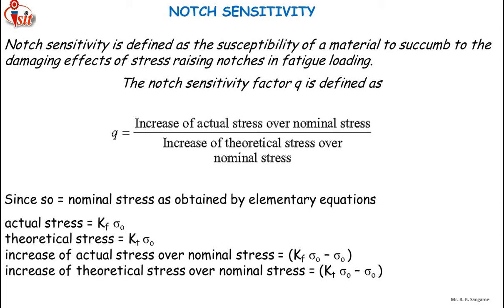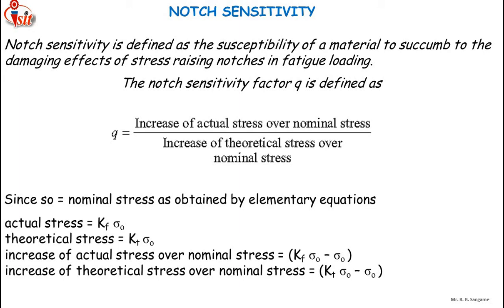Actually, notch sensitivity is defined as the susceptibility of a material to succumb to the damaging effects of stress raising notches in fatigue loading. The notch sensitivity factor is defined as the ratio of increase of actual stress over nominal stress to the increase of theoretical stress over nominal stress.